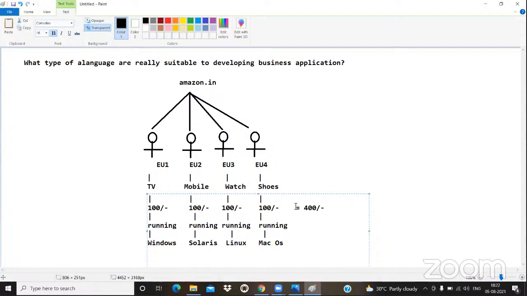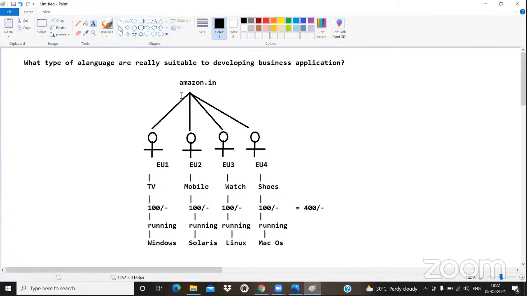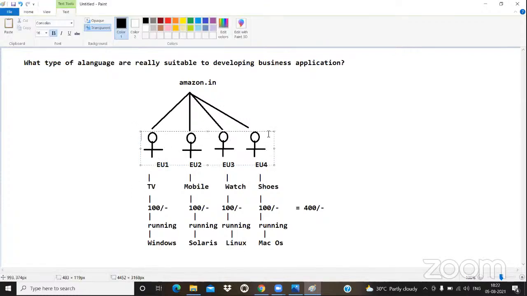So once the Amazon.in application is running under Windows, Solaris, Linux, Mac OS, then only these guys can book the product. If the Amazon application is not running on our mobile, are you going to book the product? No, no. If the Amazon.in application is not running on our laptop, are you going to book the product? No.